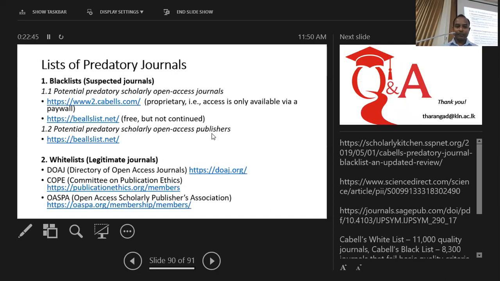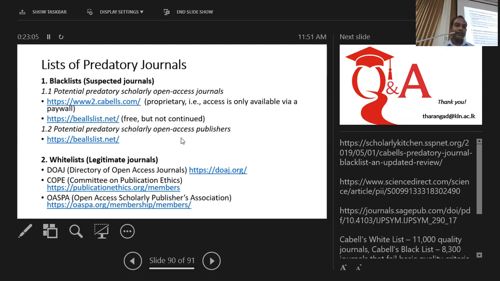So these are some of the lists. There are two types of lists: blacklist and whitelist. Blacklist actually have listed the suspected journals. Whitelist have listed the legitimate journals or the publishers. So there are basically two lists.